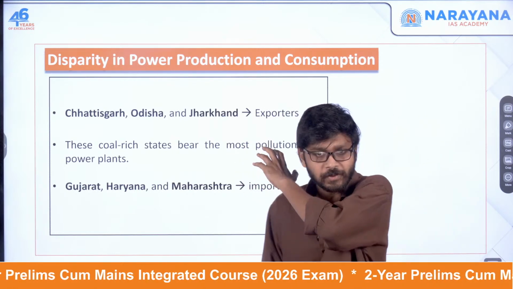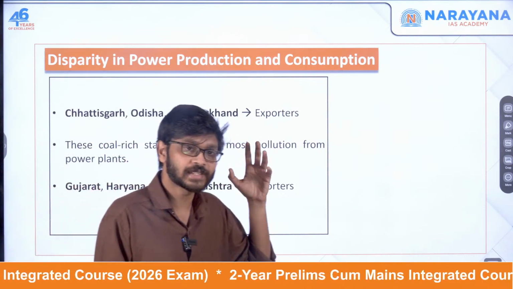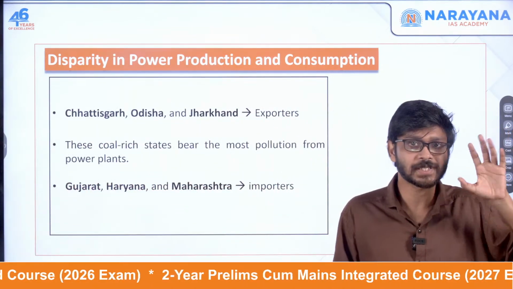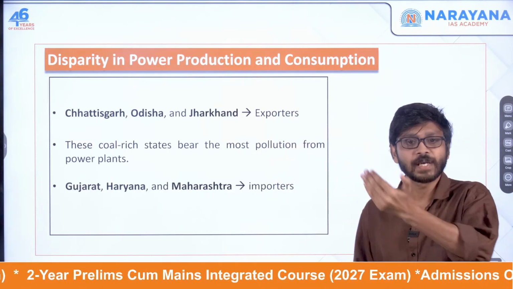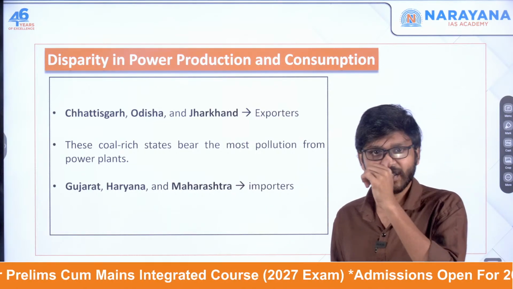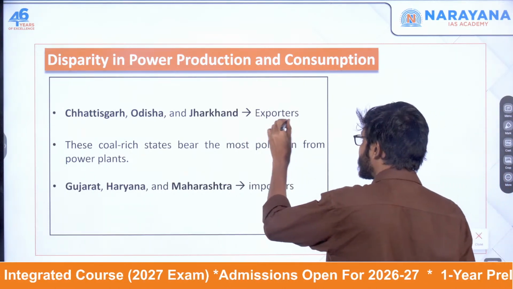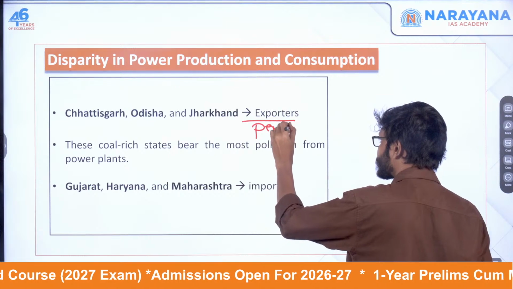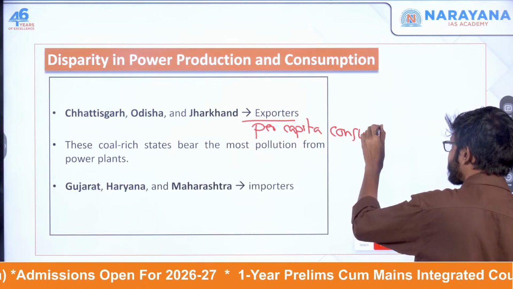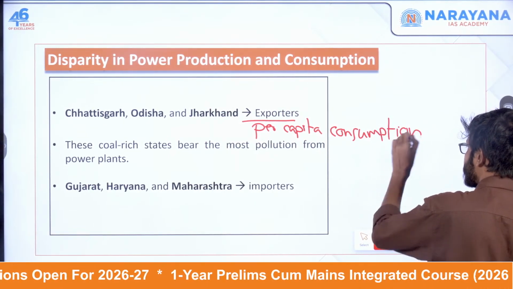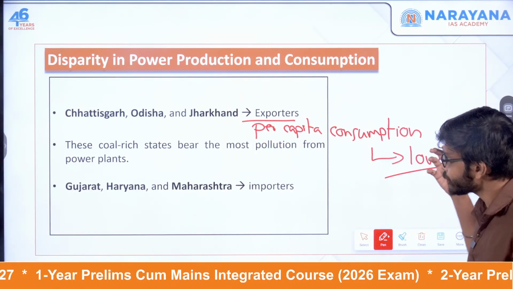Why? Because if you take the industries or the other places where electricity is needed, these states do not have that much capacity. But still, what they are doing is generating electricity and exporting it to other states which are in need of it. So basically these states are exporters, and their per capita consumption is low. Okay, so this is one issue.